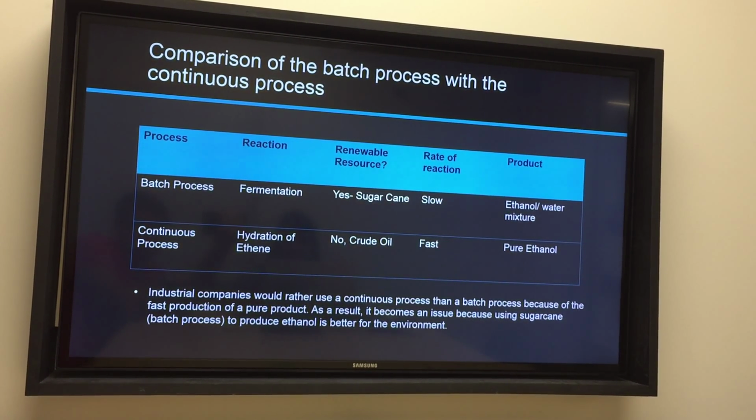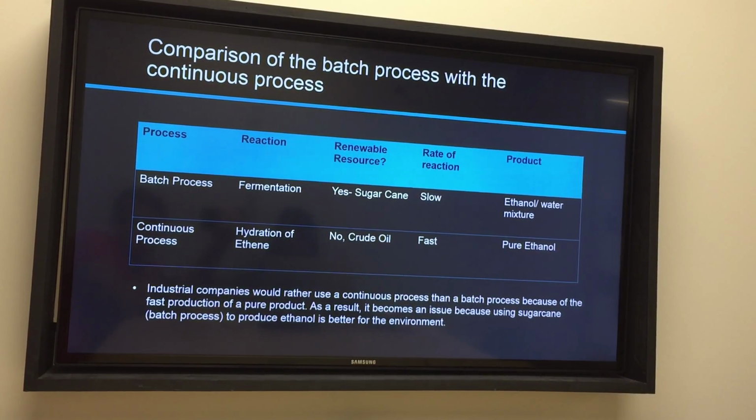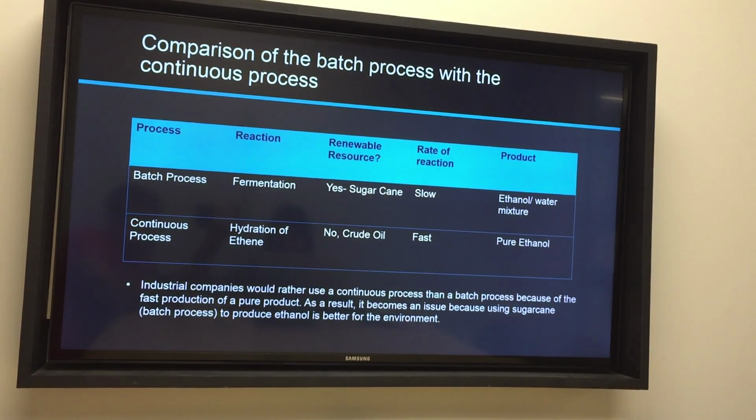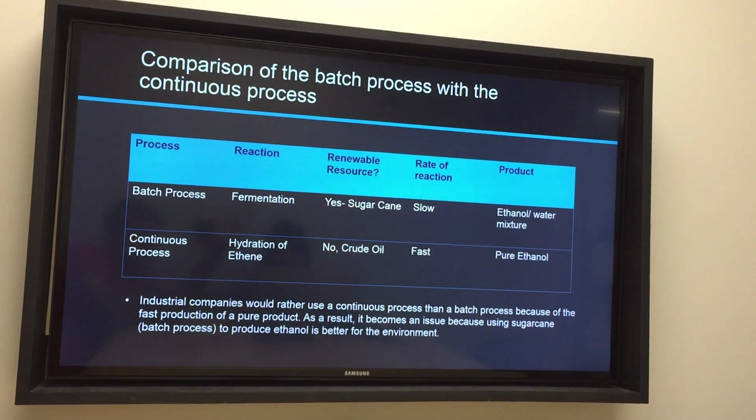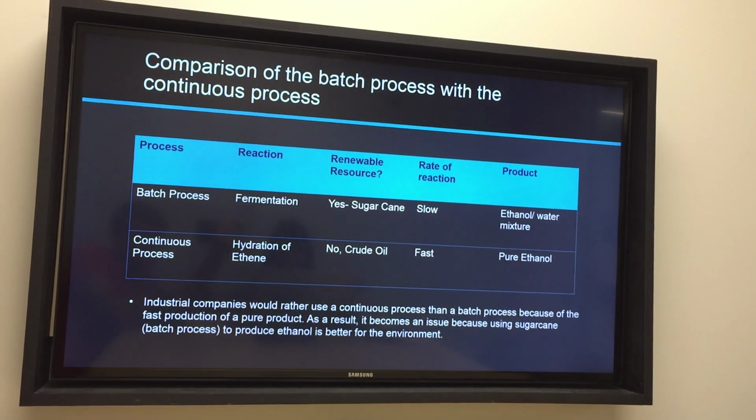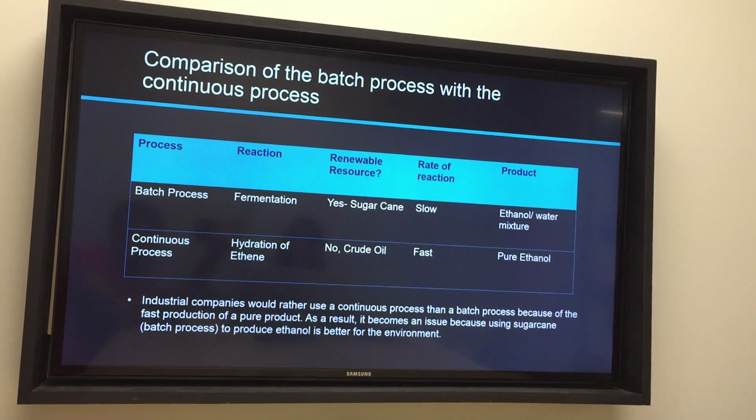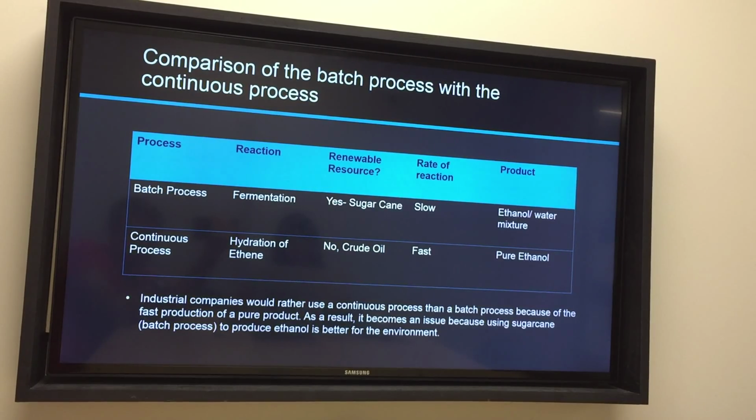For the continuous process, the reaction we use is hydration of ethene, and we don't use renewable resources. The reaction is quite fast, and the product is just pure ethanol.